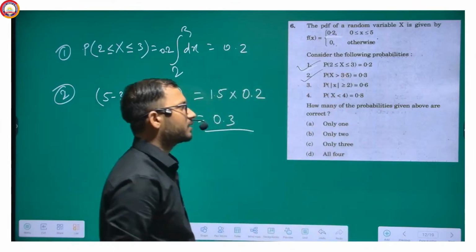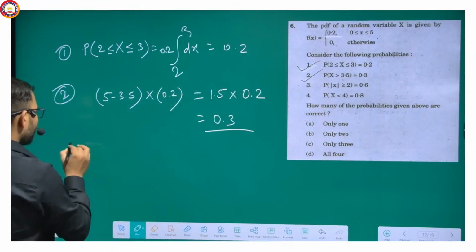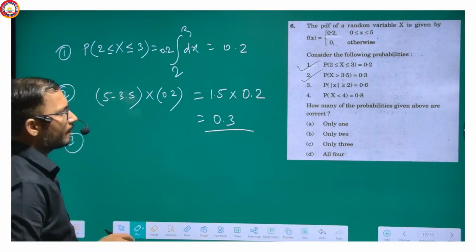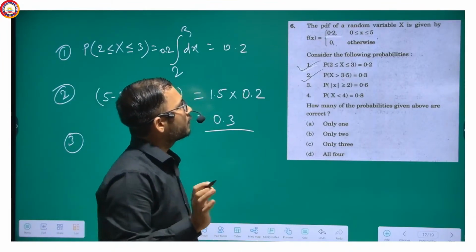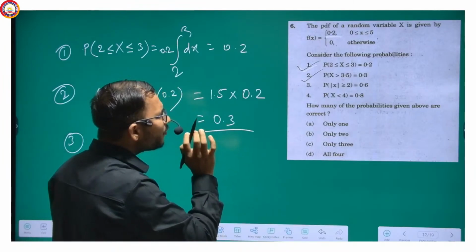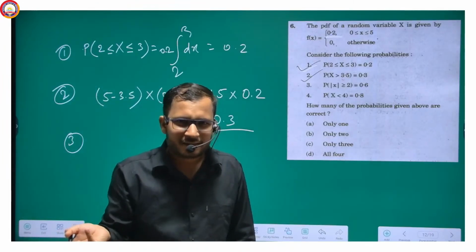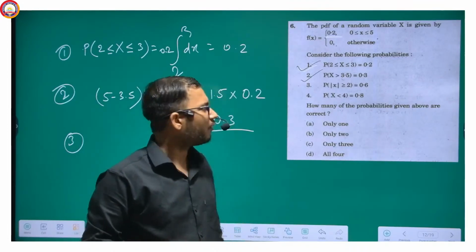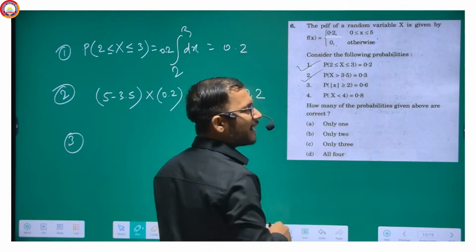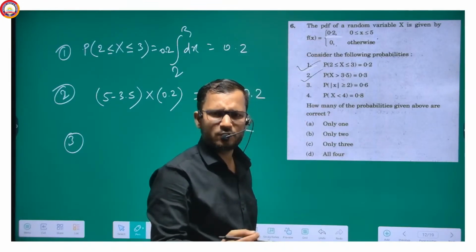Statement 2 is correct. Now, for the third one, probability mod x greater than or equal to 2. Why do we need mod x? It's just for the blurriness. We don't need mod x, because for x less than minus 2 there is zero probability.